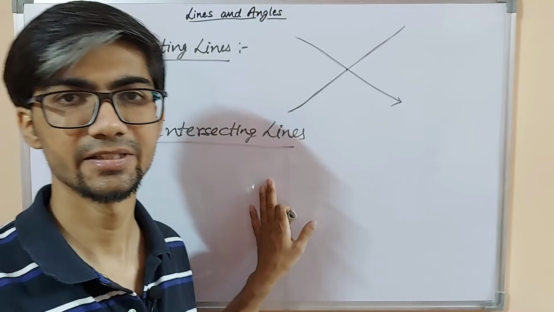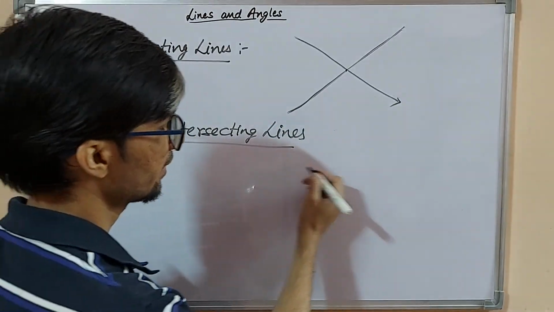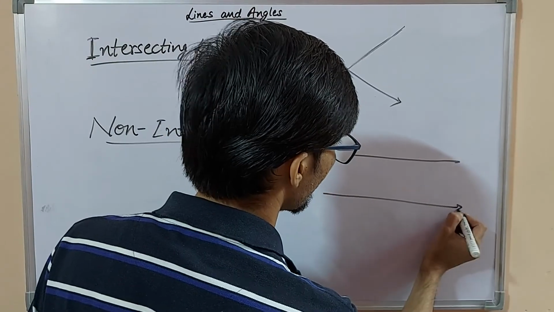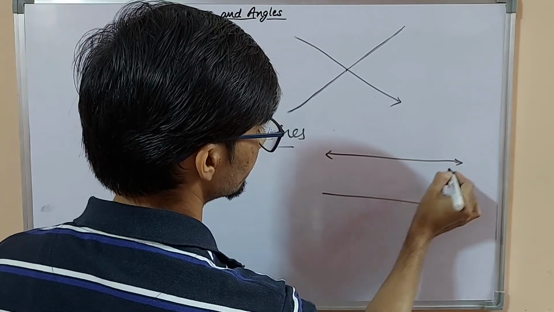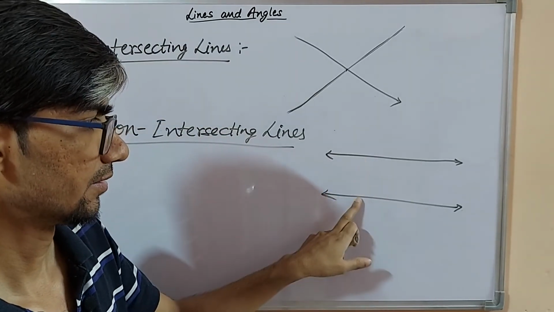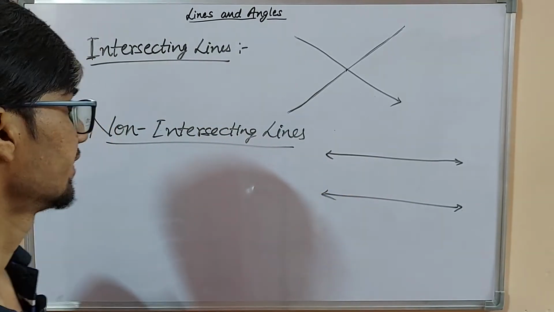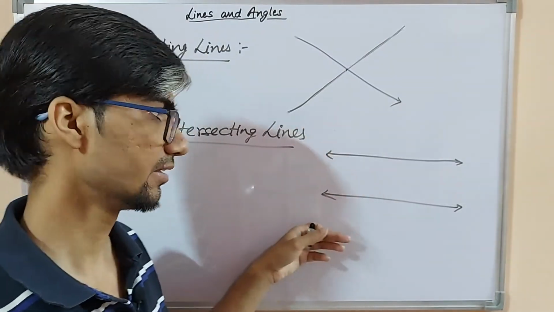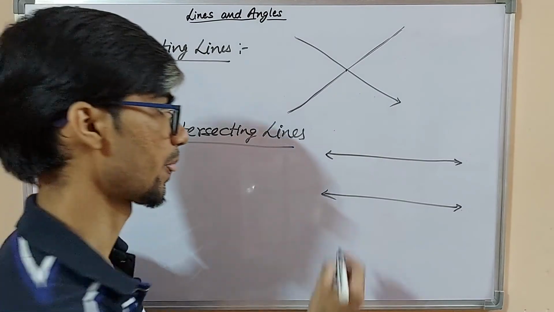Non-intersecting lines are like a railway track. These both are non-intersecting lines. How will we define these as non-intersecting lines?